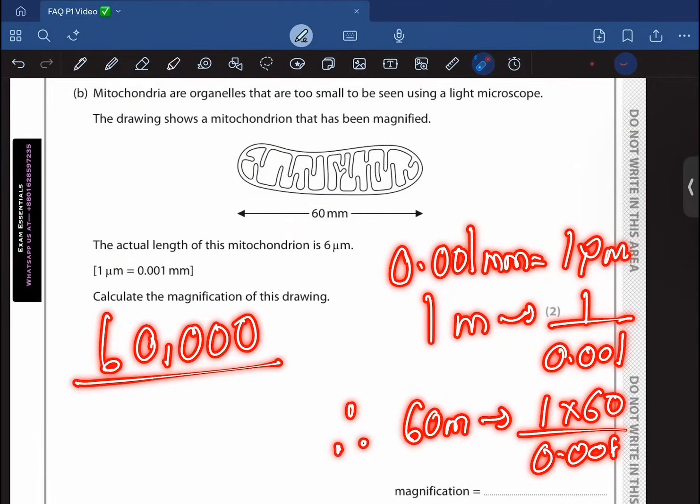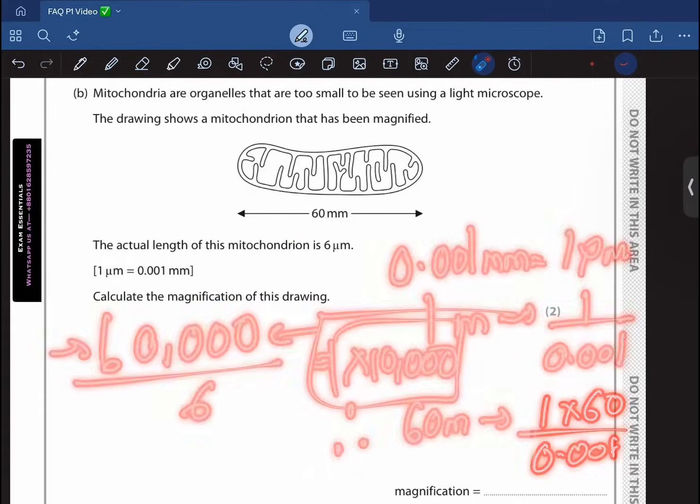60,000, right? And then what you're going to do is you're going to divide this image length by 6. So that should give you around 10,000. And this is your answer. Okay, moving on.